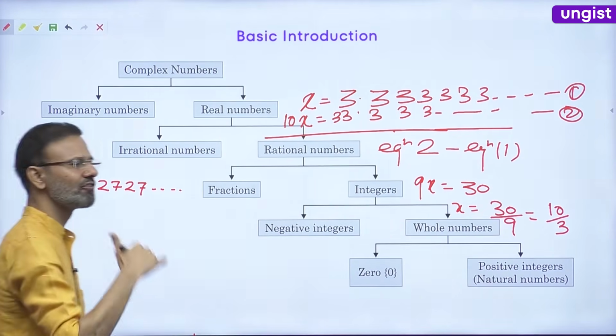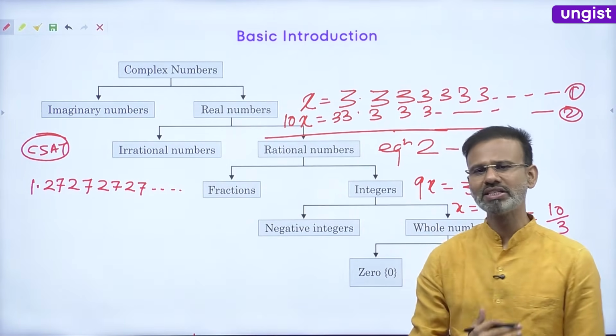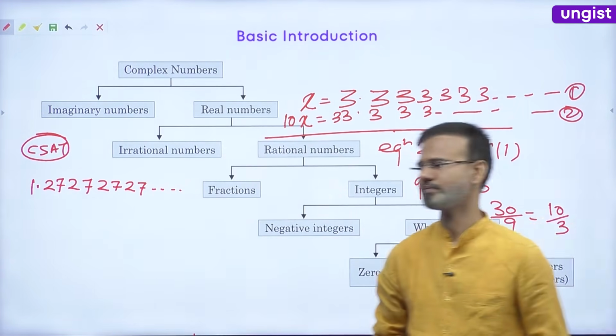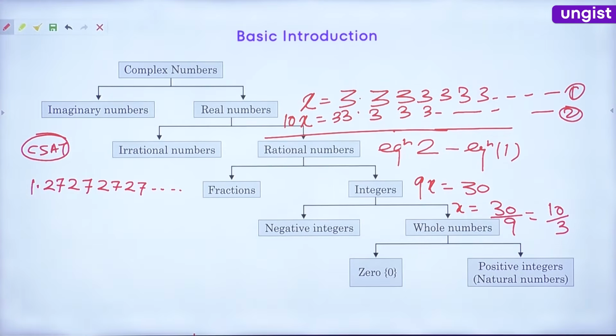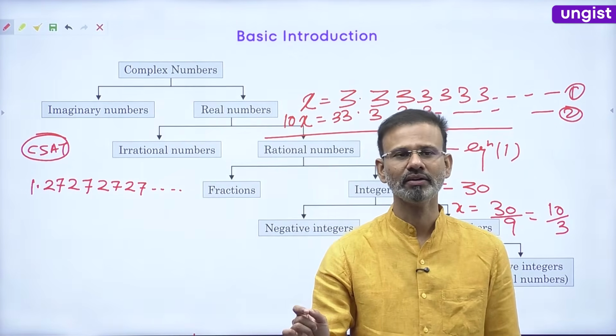What will be the equivalent fraction to this number? Please try to find the value and tell me the answer. 14 by 11. Yes, everyone, the answer is 14 by 11.